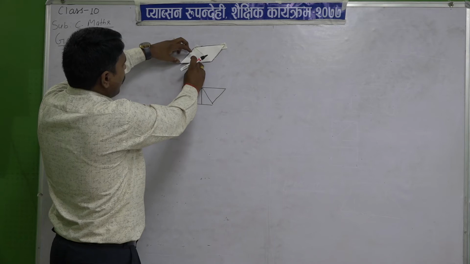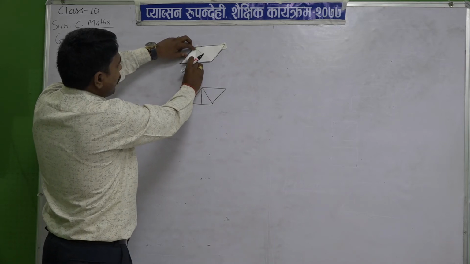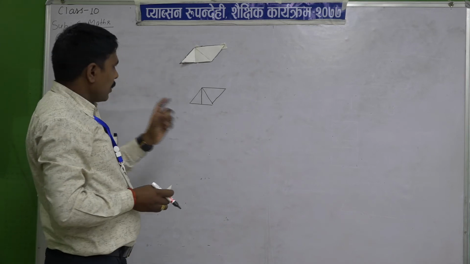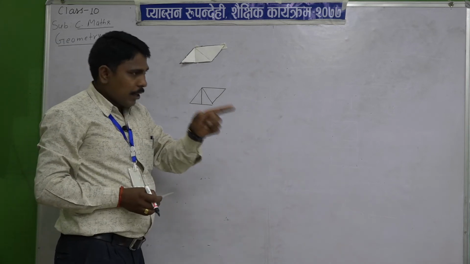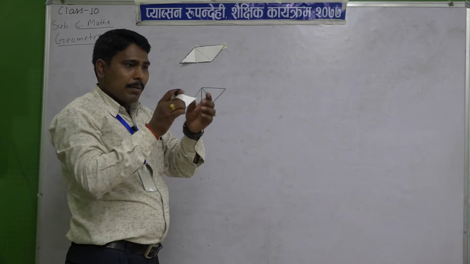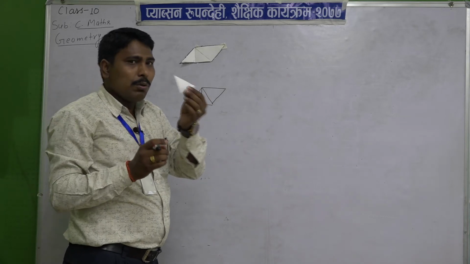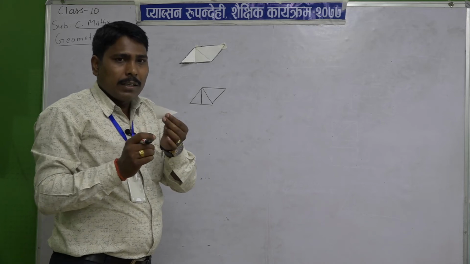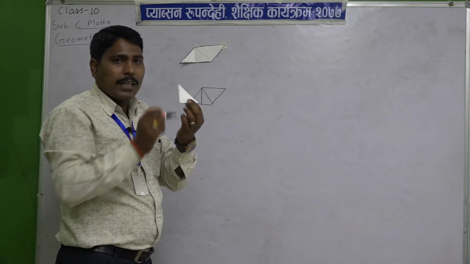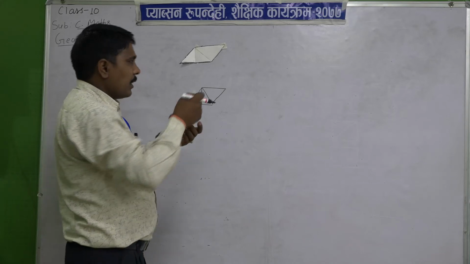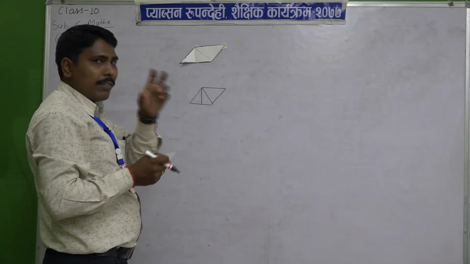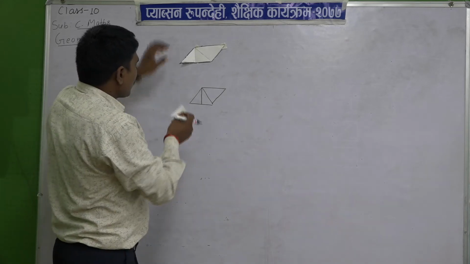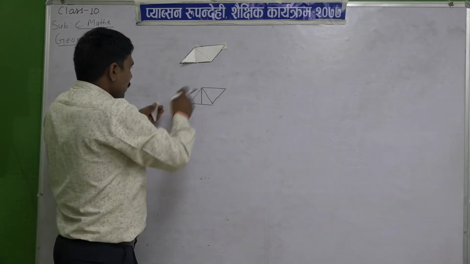It is equal to half of this median. You just learned the median of a triangle. If we draw the median, it divides the triangle into two halves which are equal in area. Therefore, from the median you draw and remove.